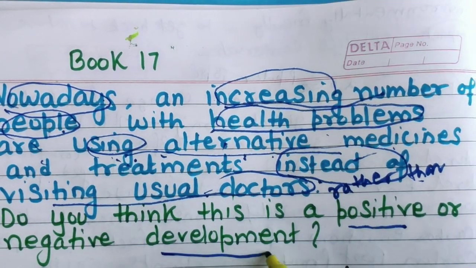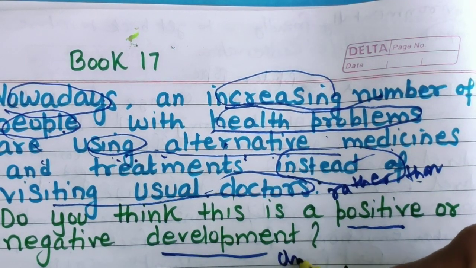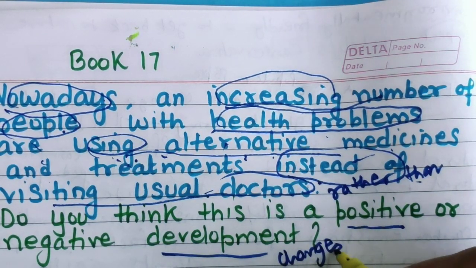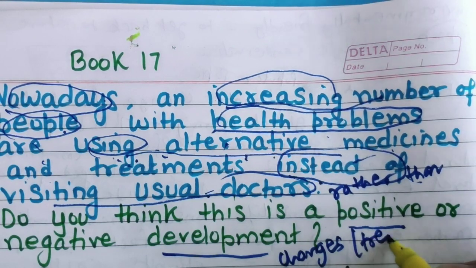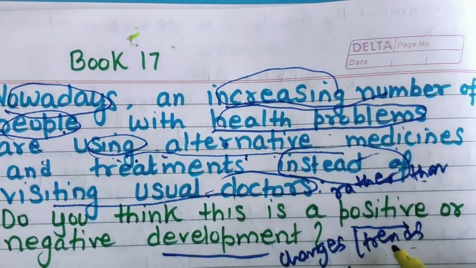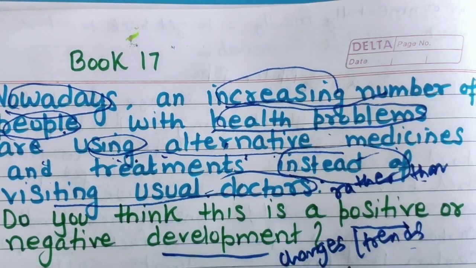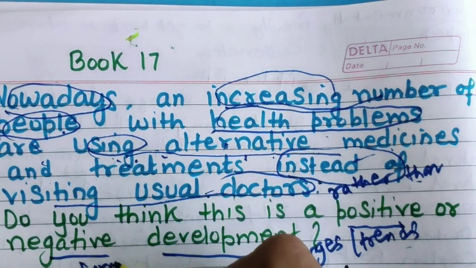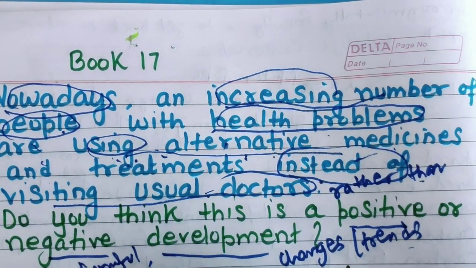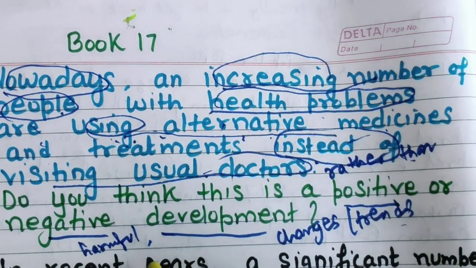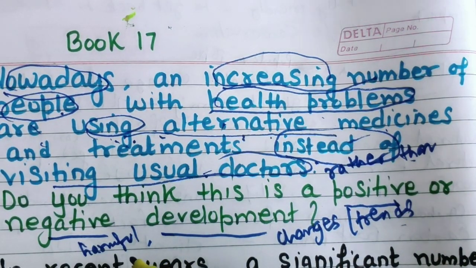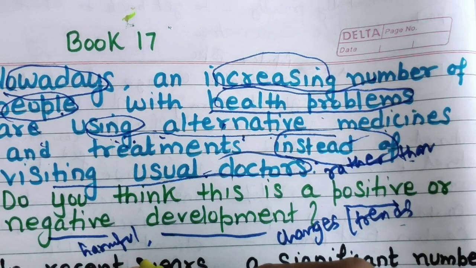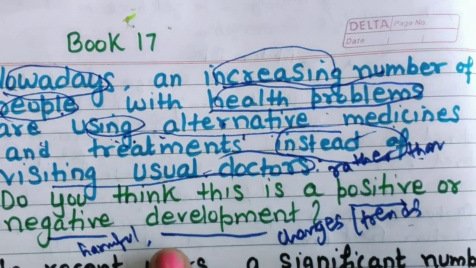For development, we can use changes, some trends, negative trends or positive trends, or negative changes. For negative we can use harmful, devastating, disastrous, and so many things you can write for negative and positive things.